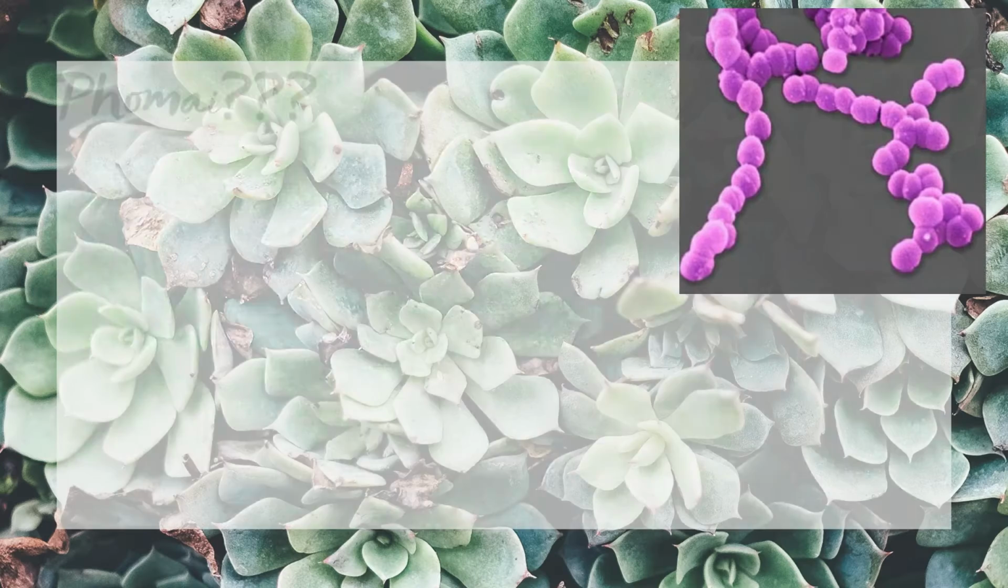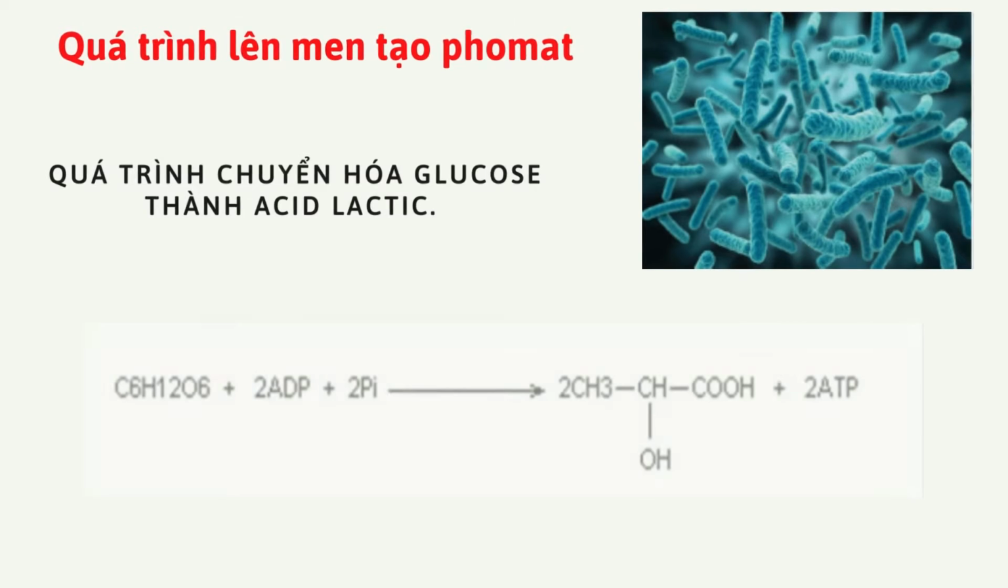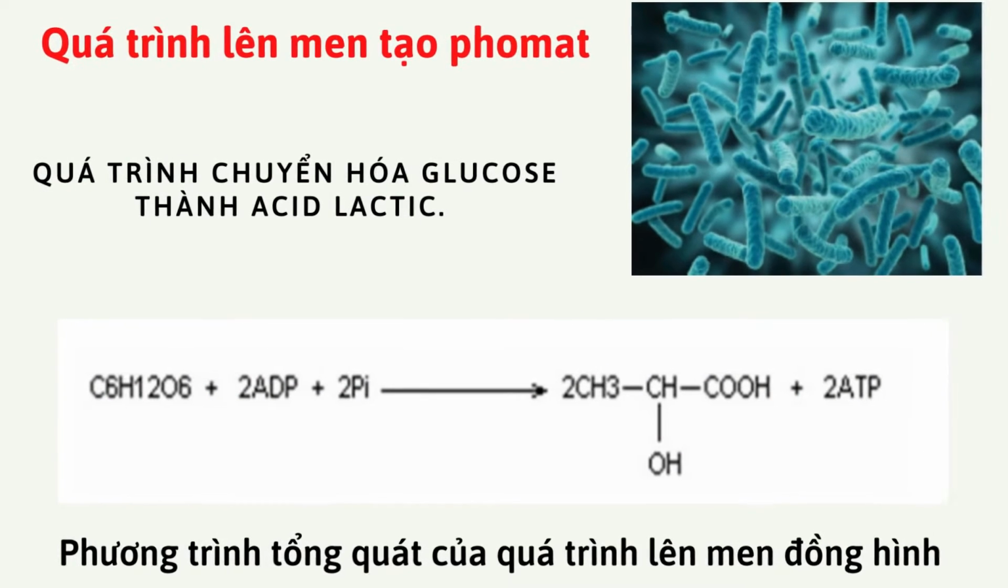Group 2, cheese is one of the products made from milk, made by coagulating and fermenting dairy products, which can be cow's milk, goat's milk, sheep's milk, or milk from other animals. After coagulation, the solid part is separated and pressed into many different shapes, which is cheese. The group of lactic acid bacteria that help ferment: Streptococcus, Lactobacillus. General ingredients: milk, probiotics. So fermentation creates cheese.